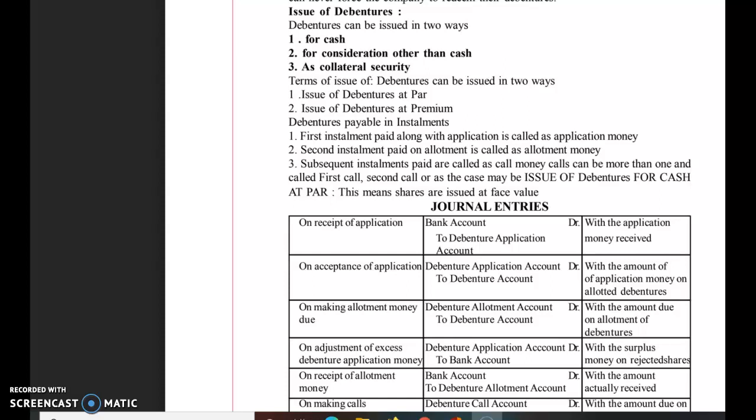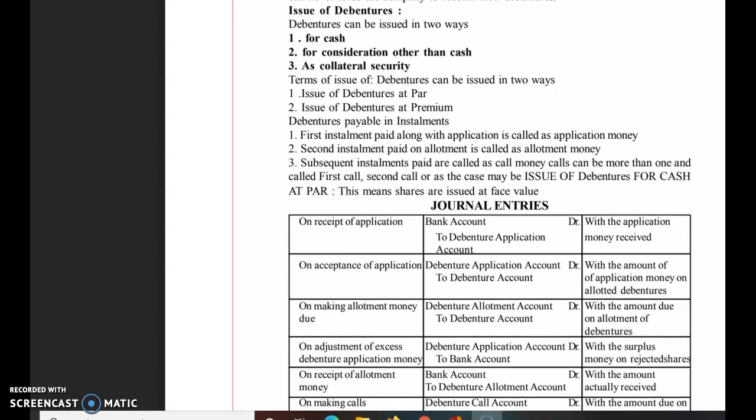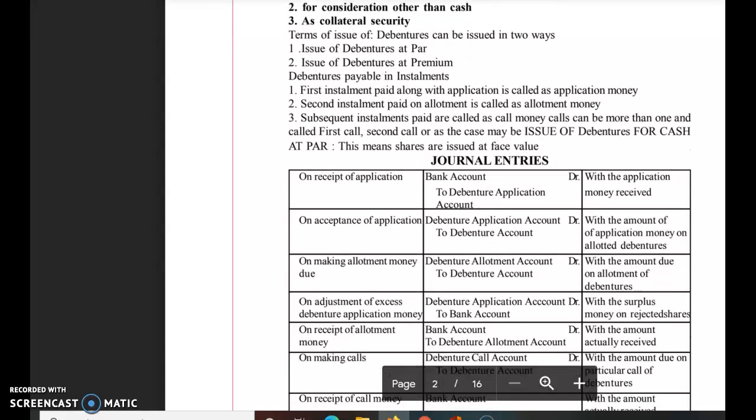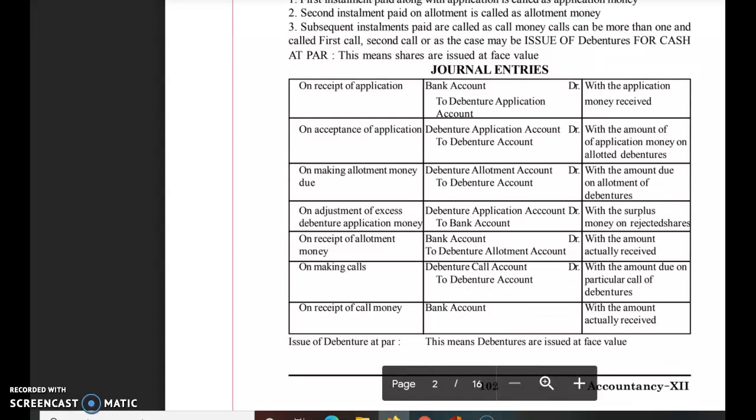In the next entry, this application money will be transferred to the debenture account. The entry will be 9% Debenture Application Account debit to 9% Debenture Account. The next stage is allotment. As usual, first the allotment money falls due and later it is received. Again the entry will be 9% Debenture Allotment Account debit to 9% Debenture Account, and when this money is received, the entry will be Bank Account debit to 9% Debenture Allotment Account.